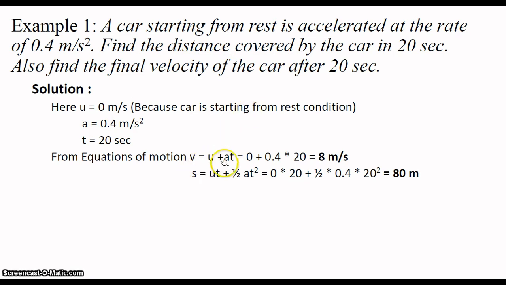First equation of motion, v is equal to u plus at. Here we know u, which is from the rest condition, u is equal to 0 meter per second. Acceleration is 0.4 meter per second square and t is equal to 20 seconds. So we find that the final velocity of the car after 20 seconds is 8 meter per second. Again, from the second equation of motion, s is equal to ut plus half at square, just by formula substitution, we find that the distance traveled by the car is 80 meter.